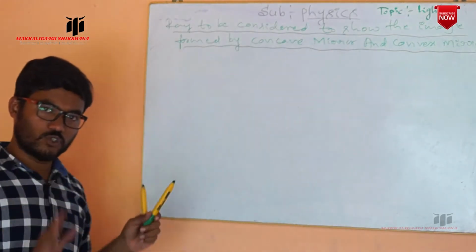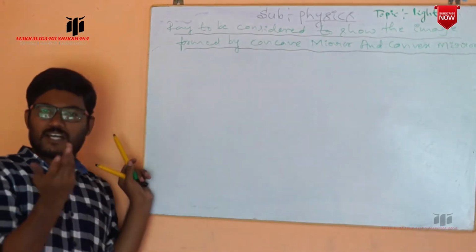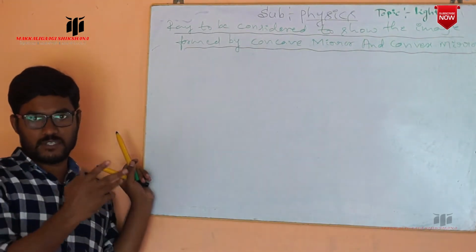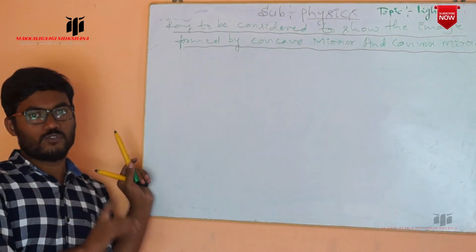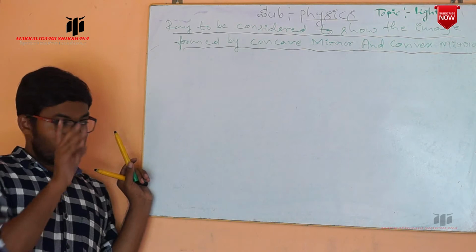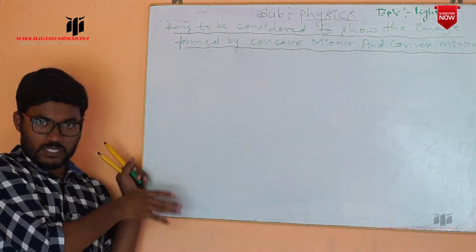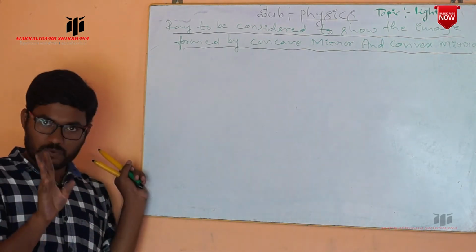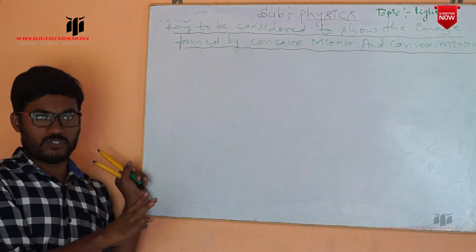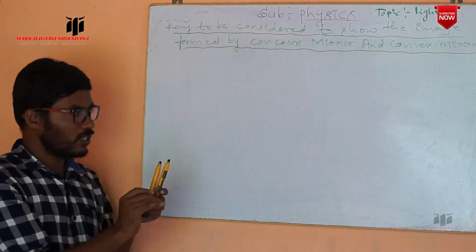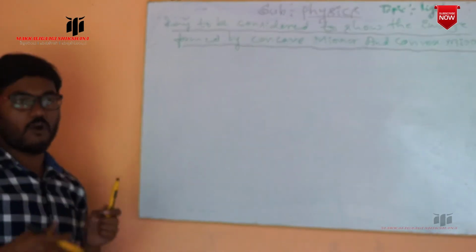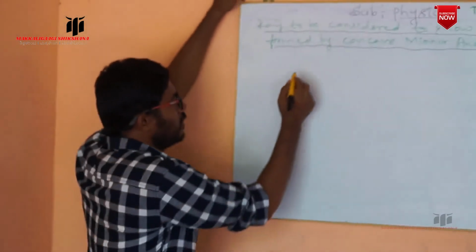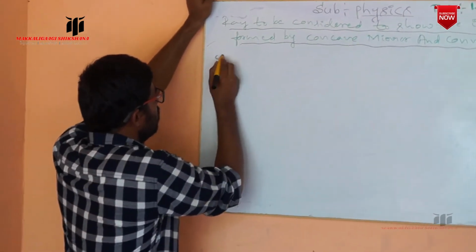Here, if I want to show the image formed by the concave mirror and convex mirror, we can't take the infinite number of rays which are coming from the source. Certain rays you have to take. Among these, any two rays only we will take to show the image formation. First we will discuss one by one, in case of the concave mirror and in case of the convex mirror, how we can take the rays to show the image formation. In that case, first one, case 1.